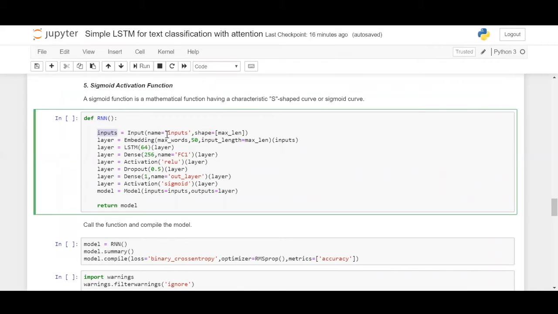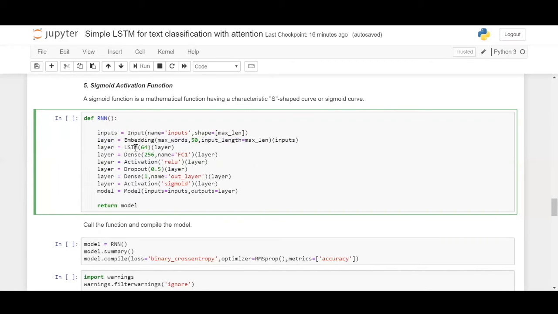So we define the inputs, and the shape of the inputs is taken from the data, which is the sequences matrix. Then we define an embedding layer. The embedding layer is like the doorway, the entrance to your neural network, where it receives the incoming data. This is in the case of text problems, keep it in mind, where the inputs are passed to it. We have defined the embedding parameters and are passing the inputs to it. All right, and then we have defined this layer.